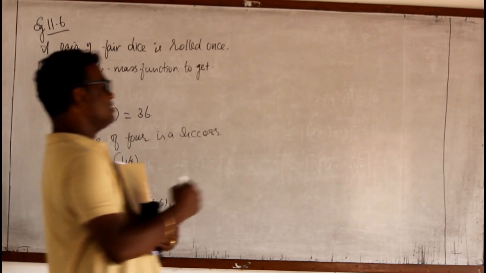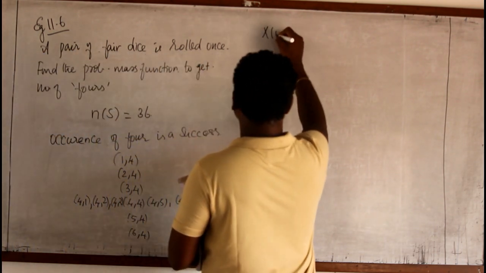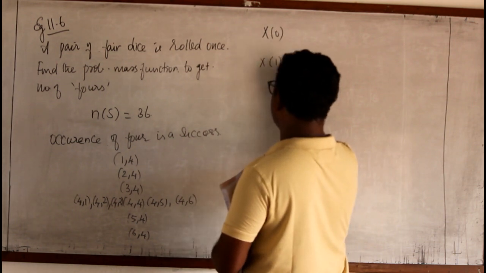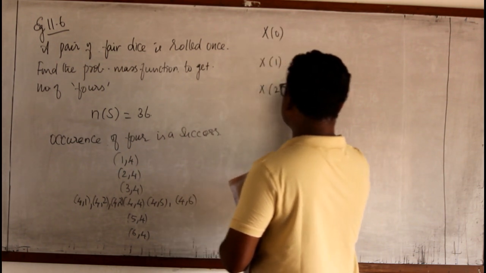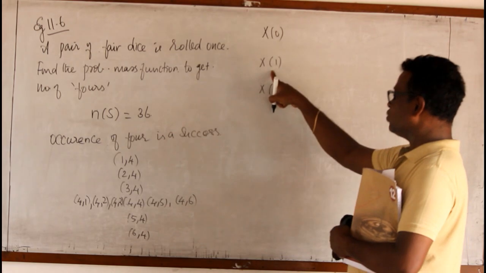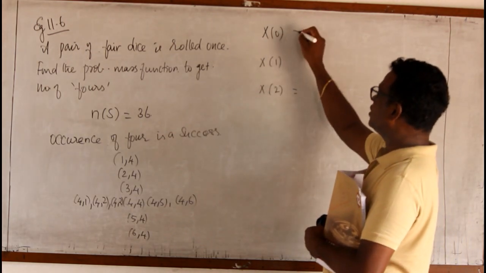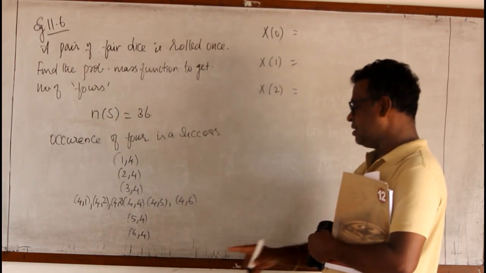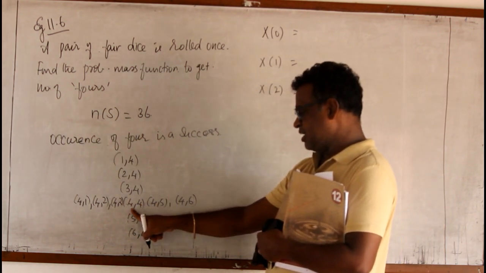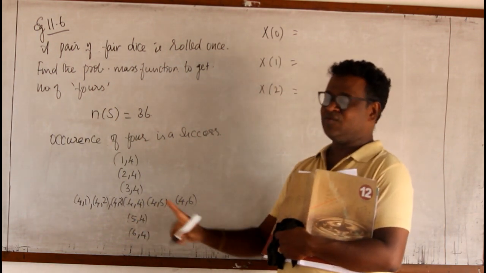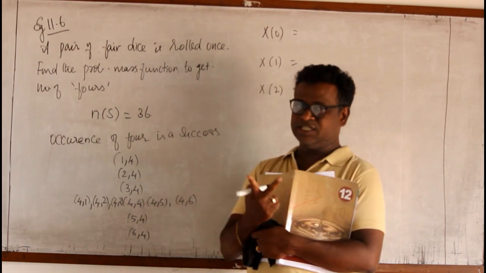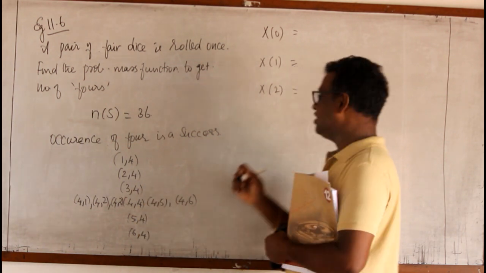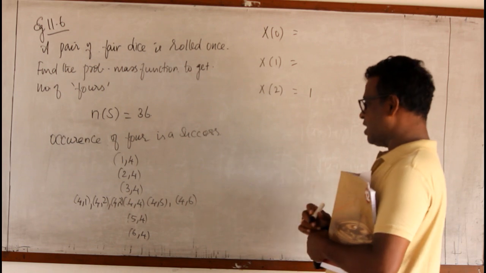So X takes values 0, 1, 2. Now 4,4 is occurring only one time, so 2 successes occur only one time.